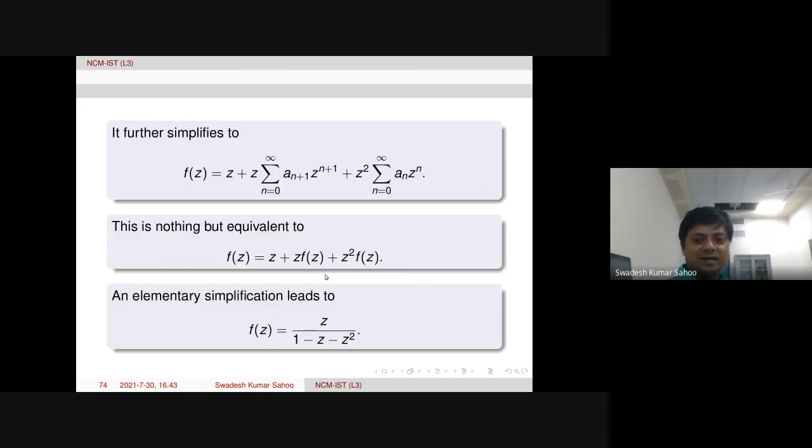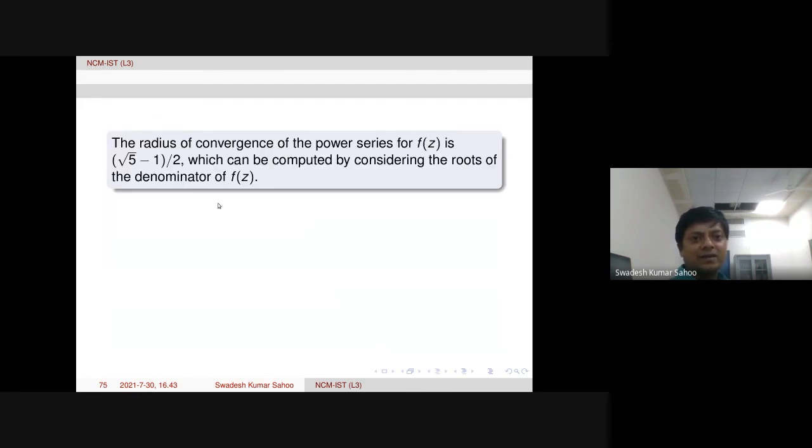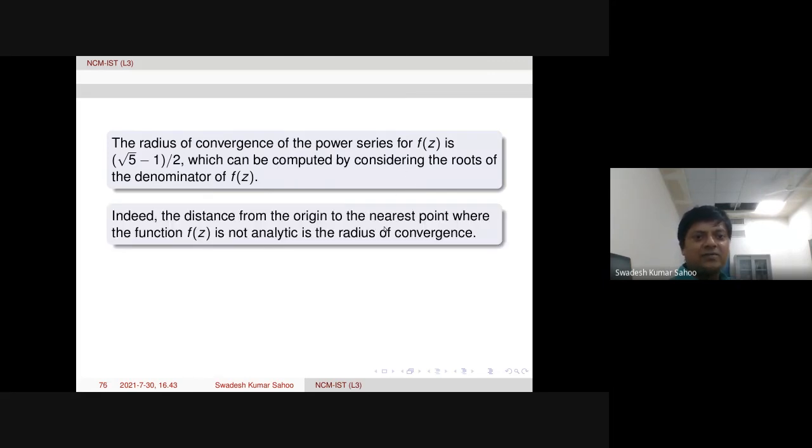So denominator equal to 0 will be a quadratic equation. We can solve easily. Then we obtain, I think, 1 plus minus root 5 by 2. But the nearest point will be this one. The distance is actually root 5 minus 1 by 2. So in fact, the distance from the origin, the center of the disk, to the nearest point where function f is not analytic is the radius of convergence. This is the way we compute.